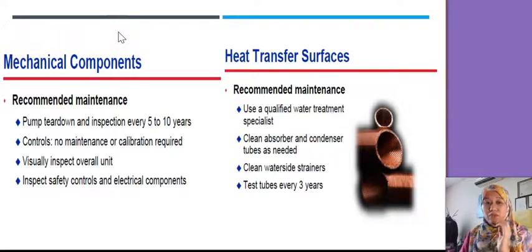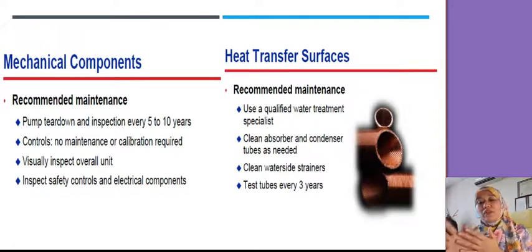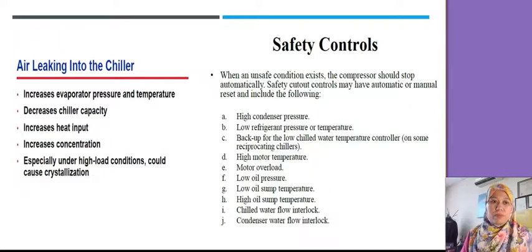And the heat transfer surface on the pipe, use a qualified water treatment specialist, so make sure the pipe is not corroded or in bad condition, and then clean absorber and condenser tubes. Tubes and pipes need to be checked regularly. Clean the water side strainer, remove all the debris, and test tubes every 3 years for corrosion, leaking, and so on.